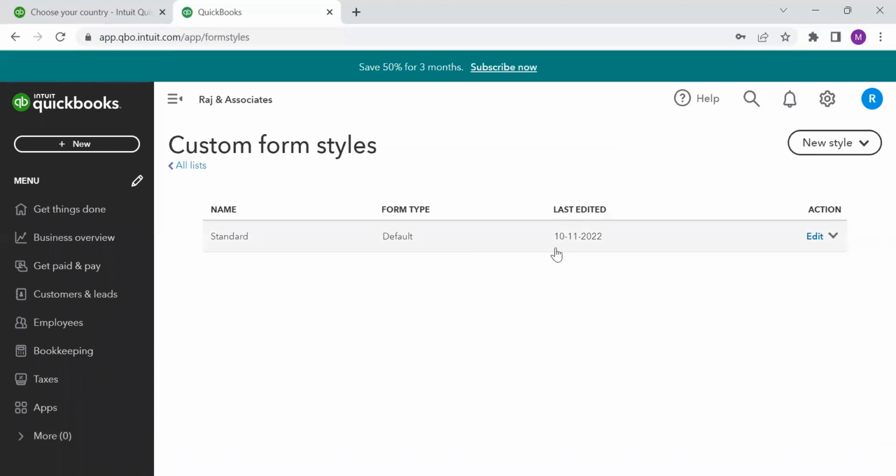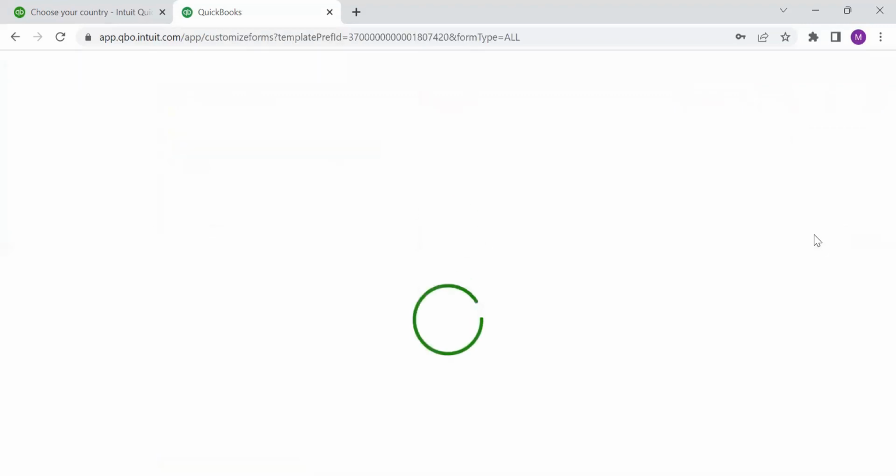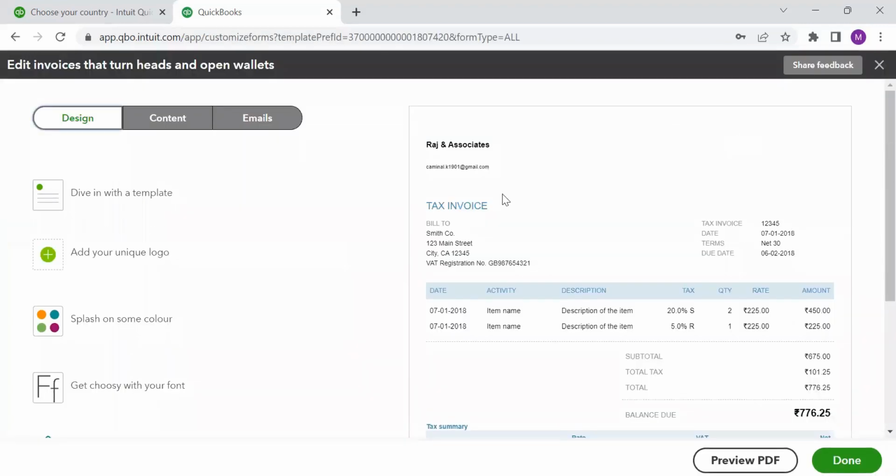If you click on customize look and feel, here I can see a standard default style has been given for the invoice. This is how your invoice is viewing right now. If I click on preview, I can see the preview in PDF format. If you wish to change this, you can change this by clicking on dive in with a template, meaning I will be able to see more templates.